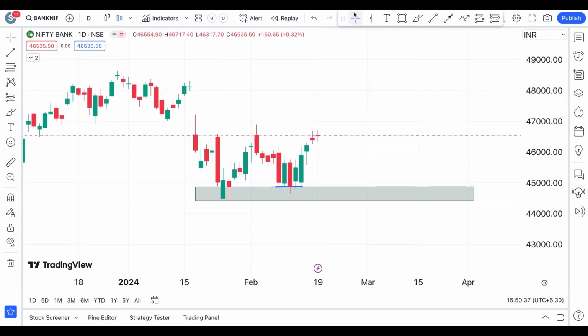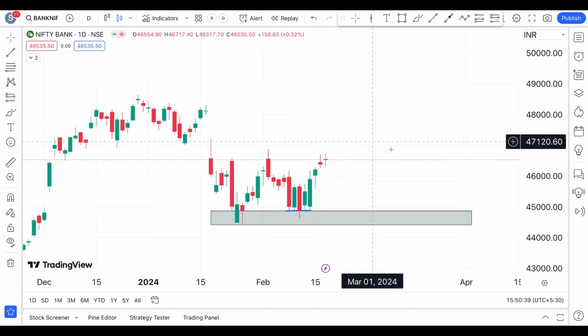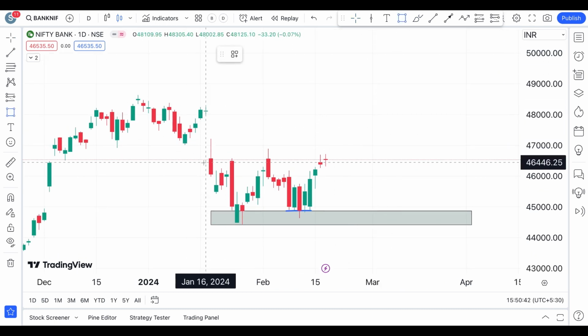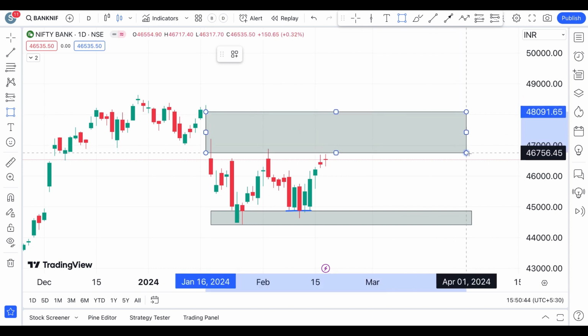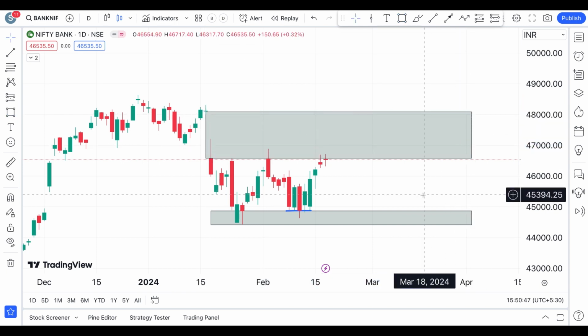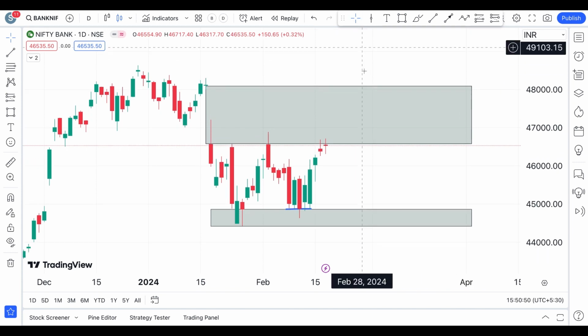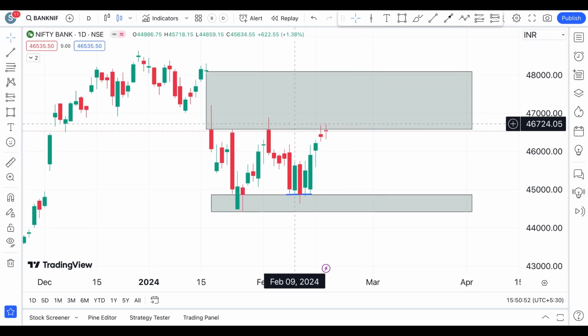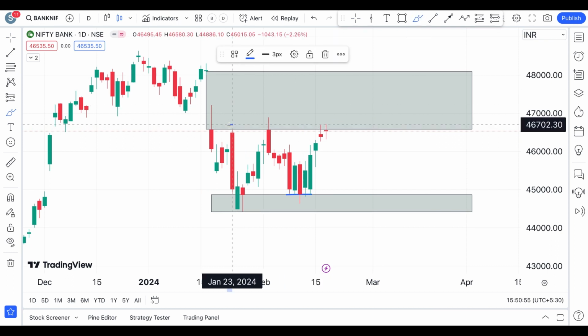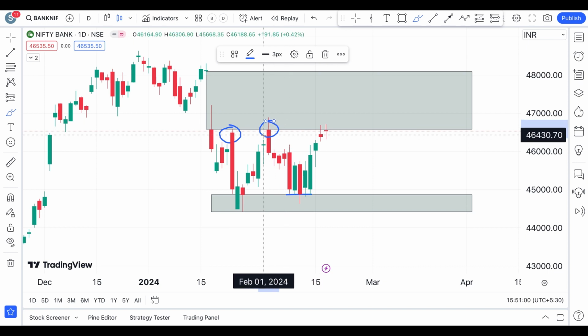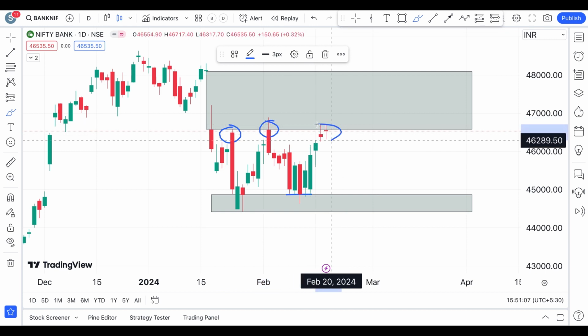And also one more key important element to notice on Bank Nifty's chart is this huge gap. We know that these gaps are going to act as support and resistance. In this case, it is resistance. So here you can see that we are struggling quite a lot at this level, around the time frame of February 2nd and January 23rd, and from the last couple of days we are seeing Bank Nifty approaching this, but we have not seen a close above this.